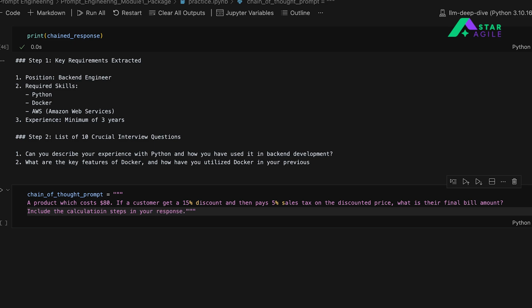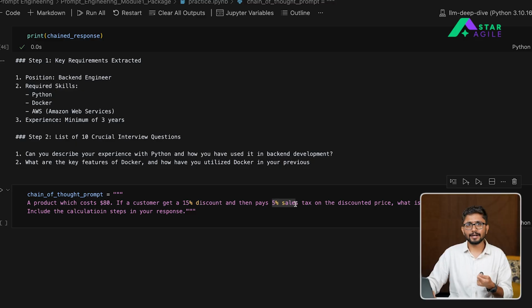So what this does is that it gives the model the specific instruction to output what steps are used in order to generate the final output, because you as a human being, what would you do? You would first take $80, apply a discount of 15% to get the discounted price, and then on top of it calculate whatever the sales tax is supposed to be added to that amount. So you also would calculate this in steps. So why not tell the model to also follow those steps when it will identify those steps by itself?